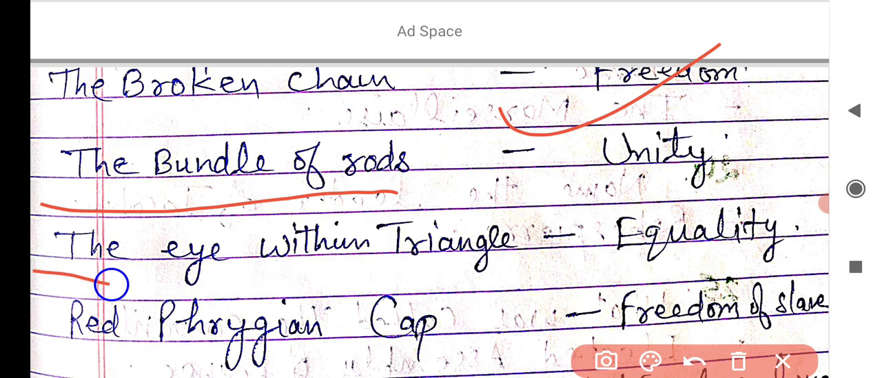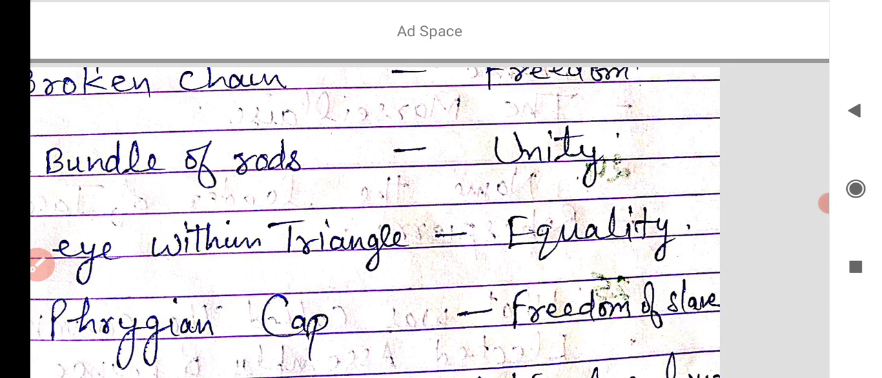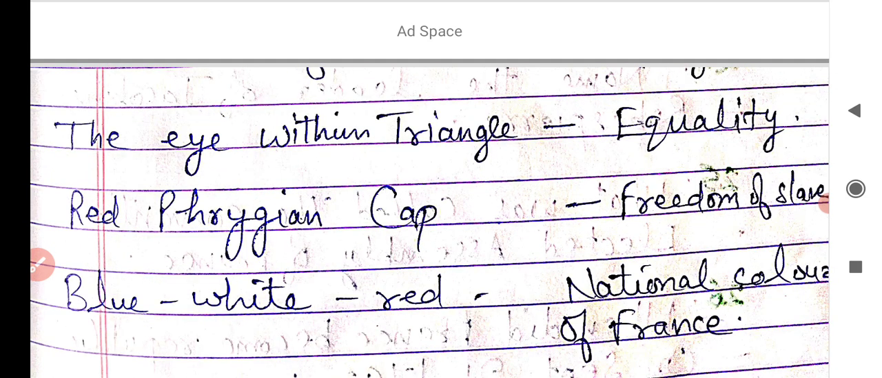And the next is the eye within a triangle. The eye within a triangle is known as equality. In Hindi you have read the idiom, एक आंख से देखना, यानी समान भाव से देखना. The eye within a triangle was a symbol of equality. And next is the red Phrygian cap, known as freedom of slaves. When a slave was freed, he or she could wear the red Phrygian cap.